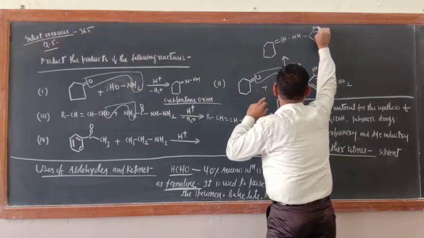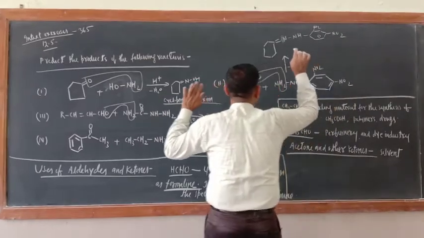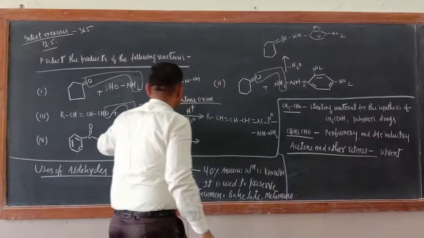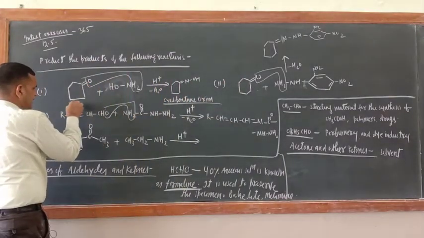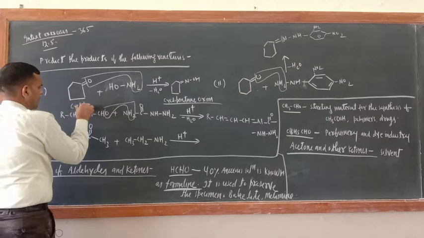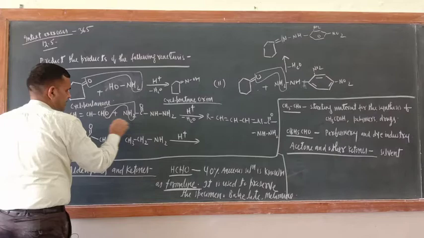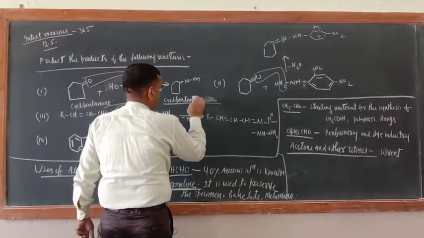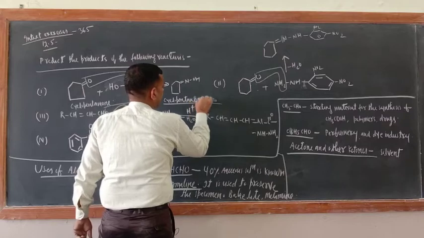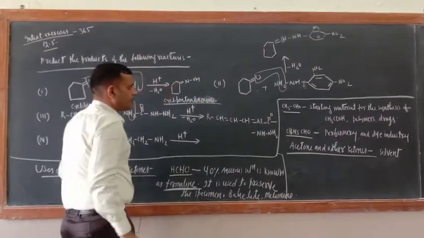Here NO2 at 2 position and 4 position. Yes, everything is over. Please just correct this one. This is cyclopentanone, this is cyclopentanone oxime.